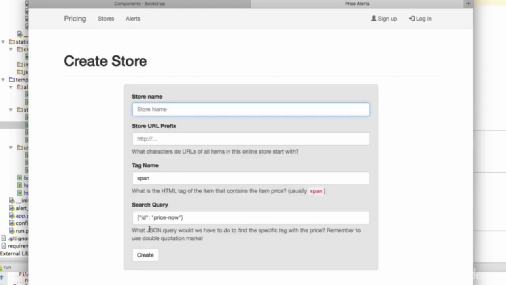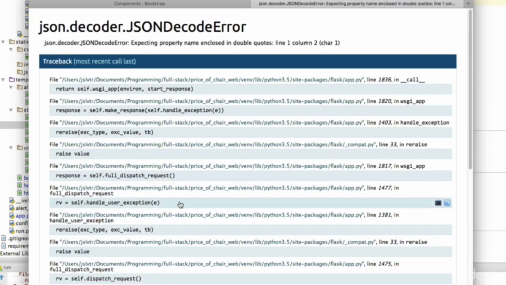Let's see what happens when we use single quotation marks in the search query, like I mentioned before. Let's say instead of that, we use single quotation marks. It doesn't like that. A JSON decode error.